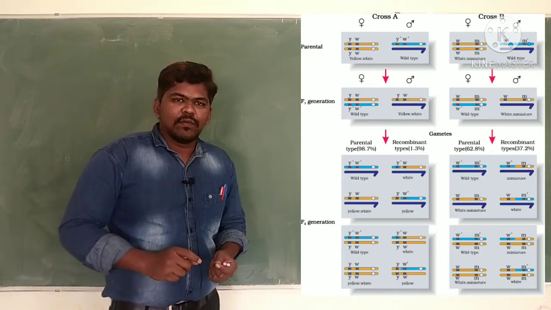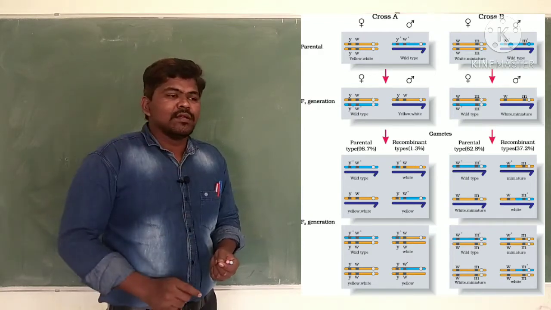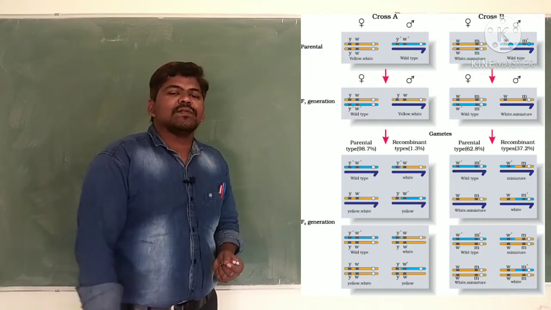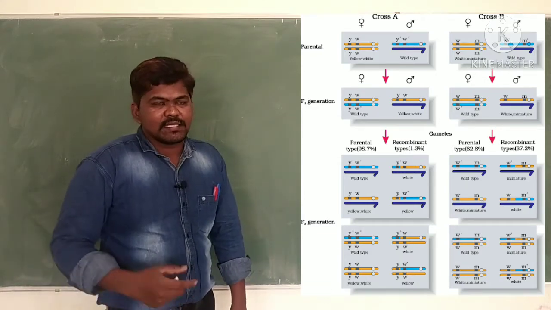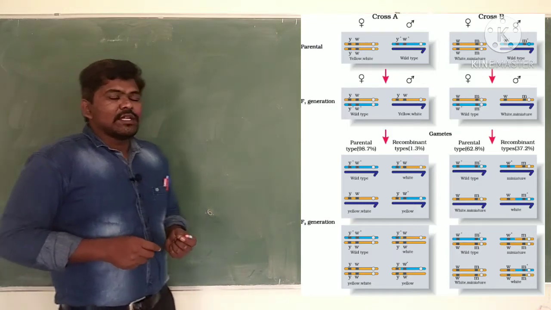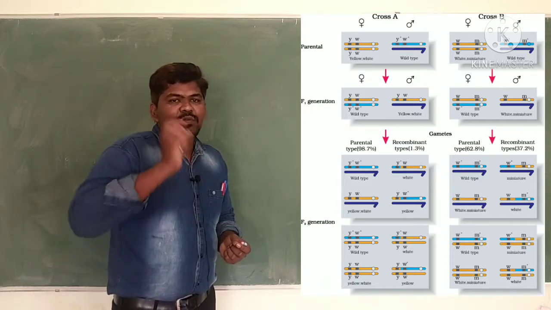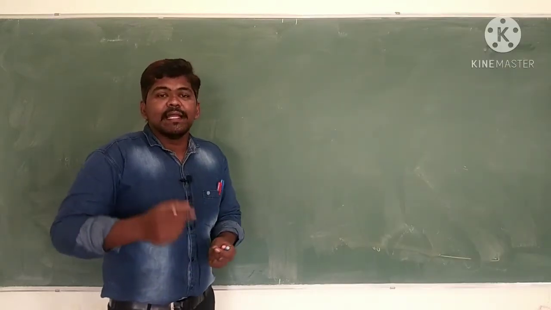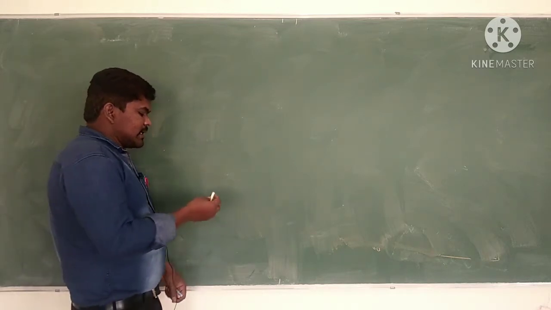Without understanding Mendel's monohybrid cross, dihybrid cross and the laws of Mendel, you can't understand linkage and recombination. There are links between Mendel's work and linkage and recombination. Hence, go through my videos which I have uploaded related to monohybrid cross, dihybrid cross and the laws of Mendel. After watching that, come here and see about linkage and recombination. Okay, let's start.